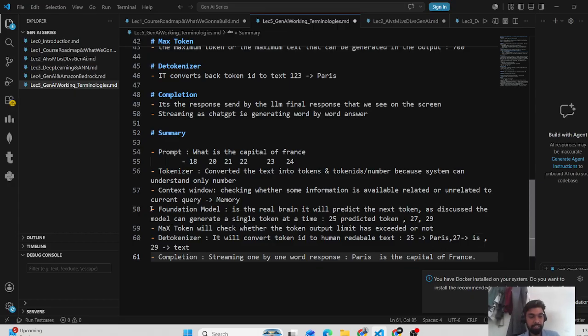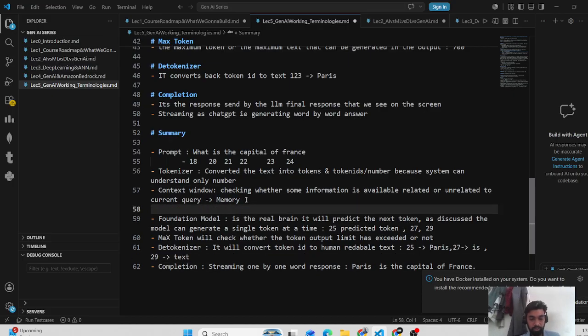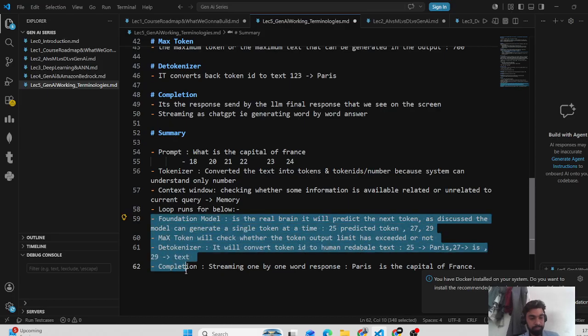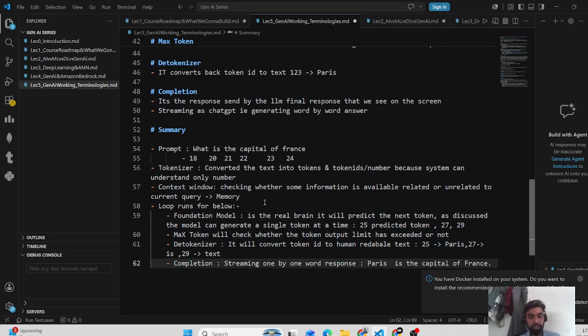So this is the loop. Write it down: the loop runs. You know basic programming, right? And when does the loop stop? When the max token is reached or some stop word arrives. Now, what is a stop word?